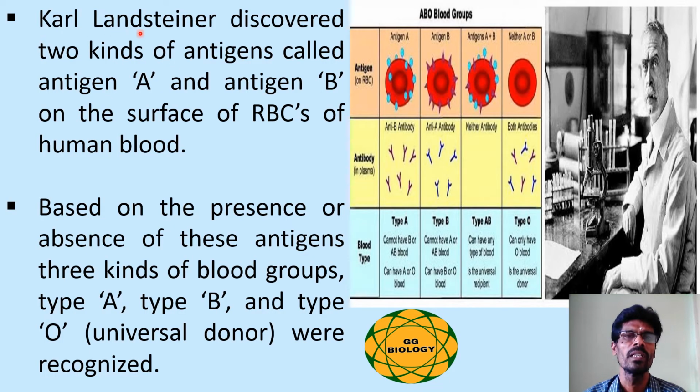Karl Landsteiner was the first person to discover two kinds of antigens, namely antigen A and antigen B, present on the surface of the RBCs of human blood. Based on the presence or absence of these antigens, there are three kinds of blood groups, namely type A, type B and type O. Usually type O is known as the universal donor.